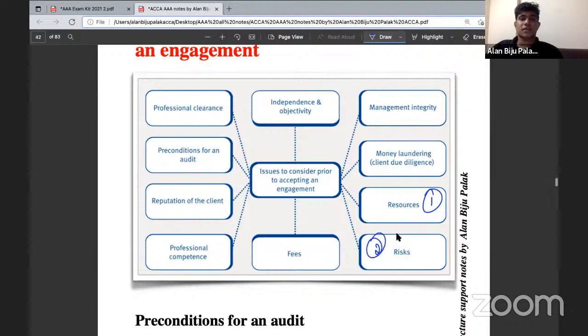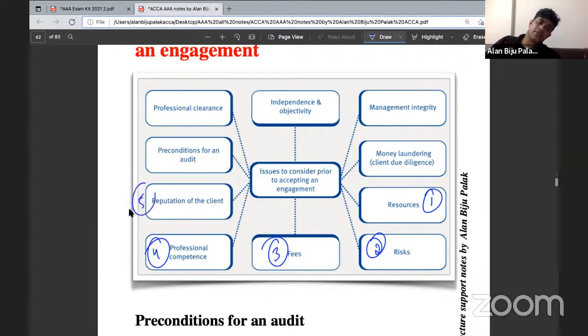Next, you need to consider the acceptable level of risk, whether you are ready to accept the client's level of risk. Then you need to consider whether the audit fee is acceptable. Then you need to consider whether you have got adequate knowledge about the industry in which the client is involved in its business, as well as about the client's accounting policies and transactions. And if you've got in-depth knowledge about all these details, then only you should consider accepting the engagement.